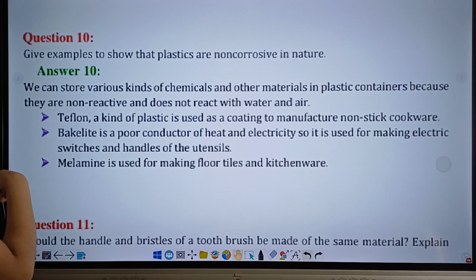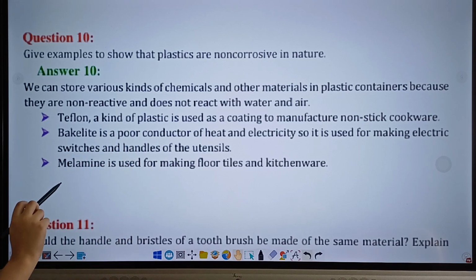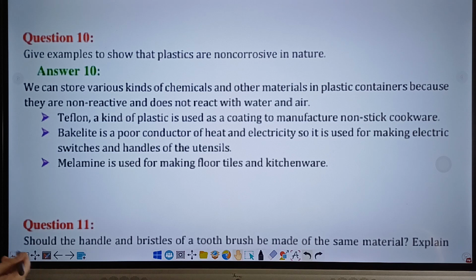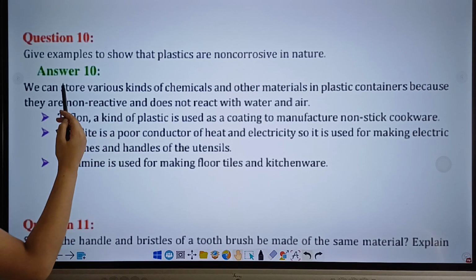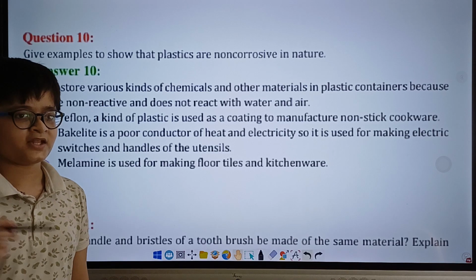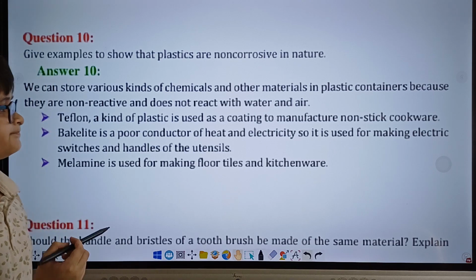Now going on to Teflon. Teflon is a kind of plastic which is used as a coating to manufacture non-stick cookware. This further proves that plastic is non-corrosive in nature.